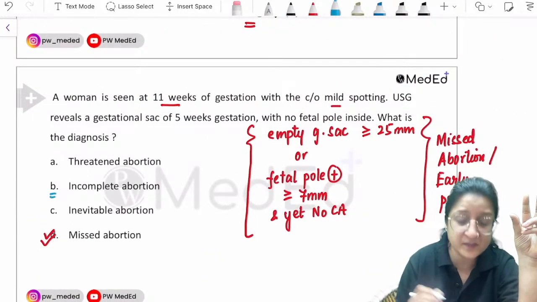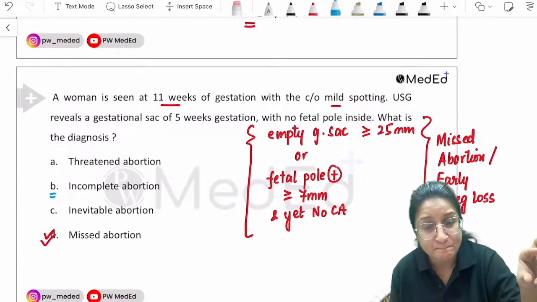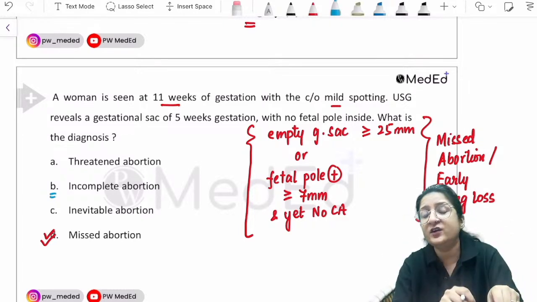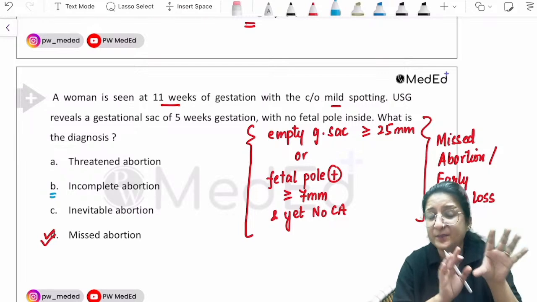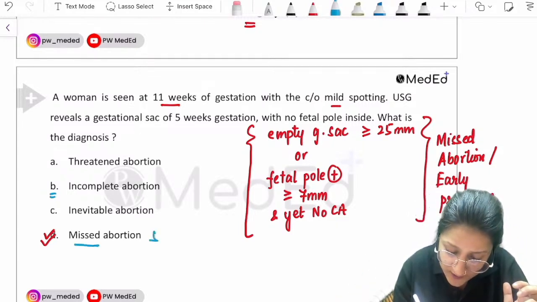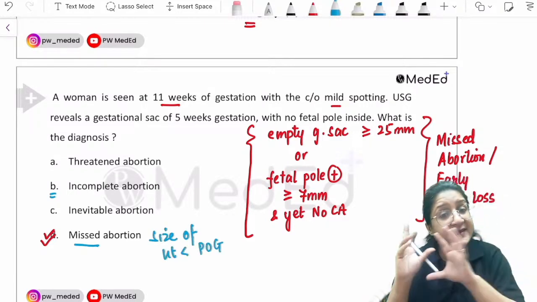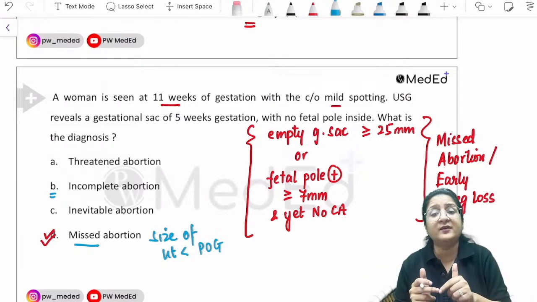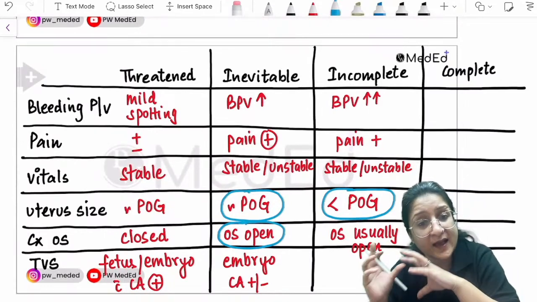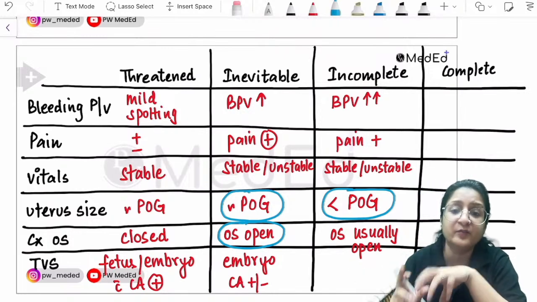People who had answered incomplete abortion in the previous question: where was the history of bleeding? It wasn't there. That's why it was not fitting into incomplete abortion. Keep that in mind. Even though in a missed abortion also the size of the uterus is going to be less than the period of gestation, yes, but what is the profile of the patient, where is the history? Bleeding history, pain history has to be there. And the os is usually going to be open in incomplete abortion.